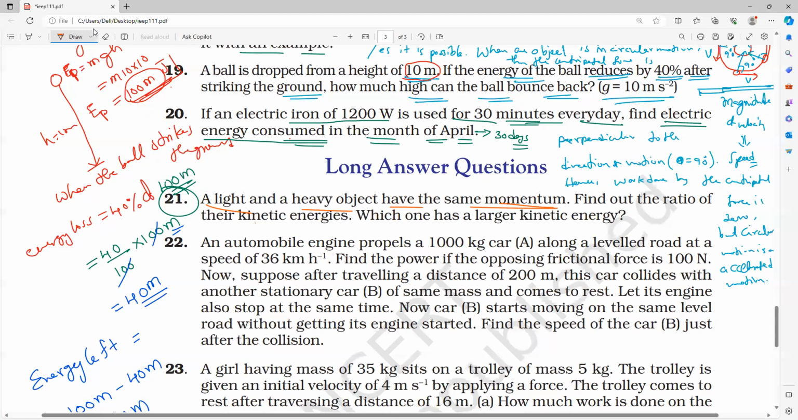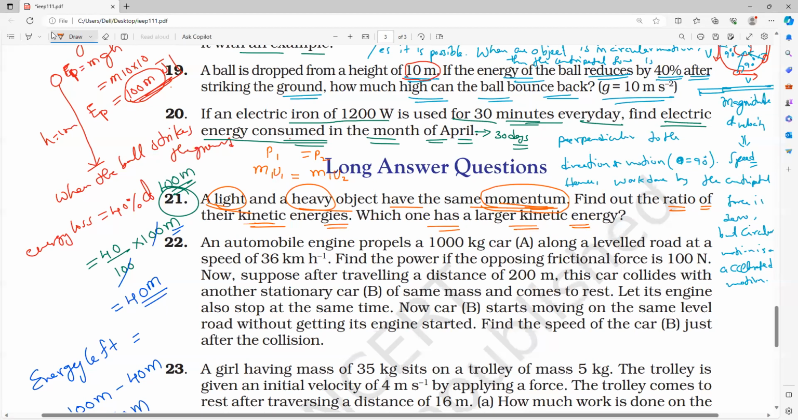So how does it actually happen? If momentum is constant, the one and only way is that mass is not constant. They say light and heavy object, so mass is definitely not constant. But momentum is constant, which means one object has one velocity and the other object has a different velocity, so that both momenta are equal. They say P1 is equal to P2. Find the ratio of their kinetic energies. Which one has a larger kinetic energy? That is what they are asking.